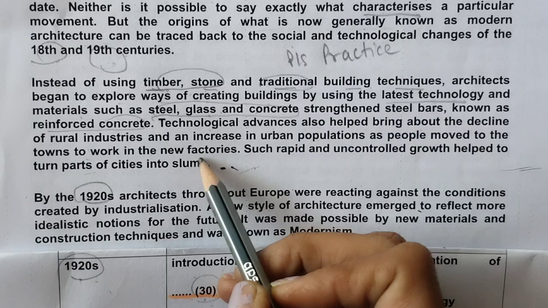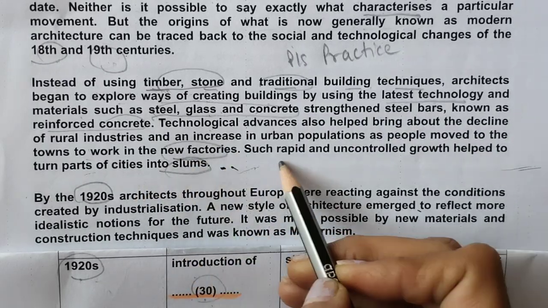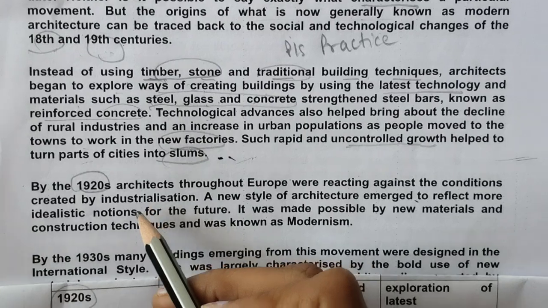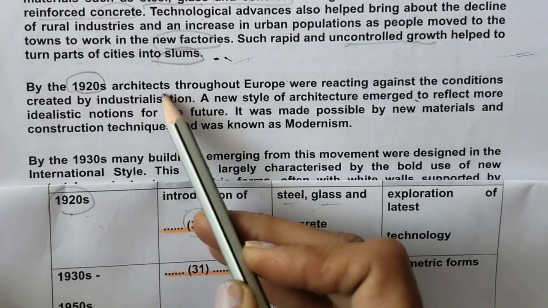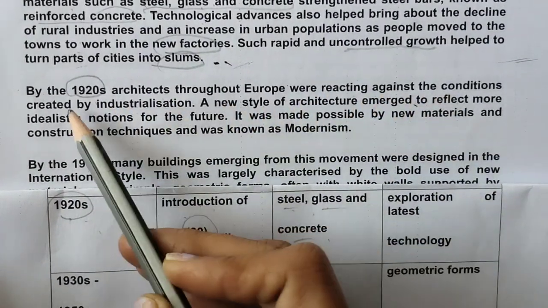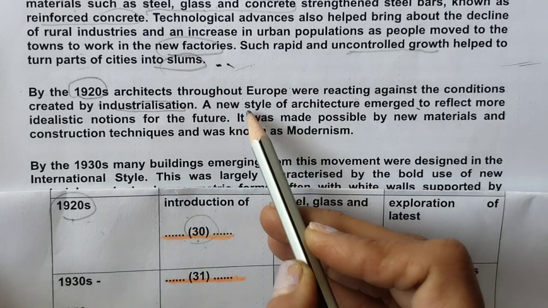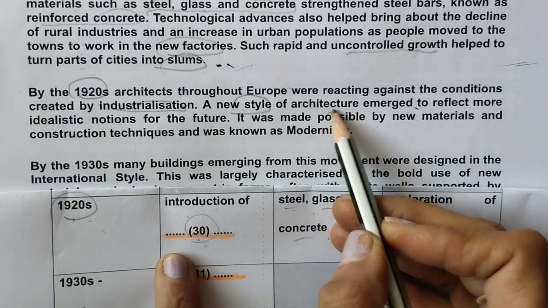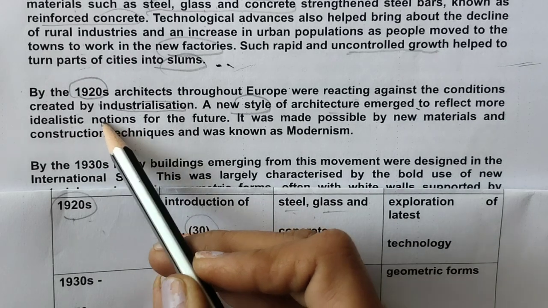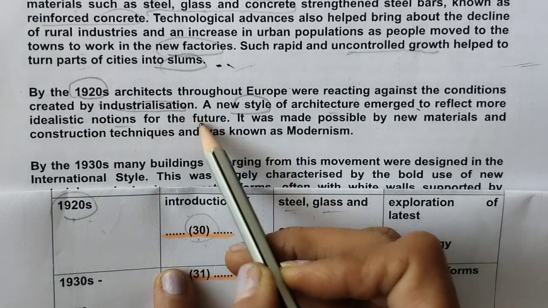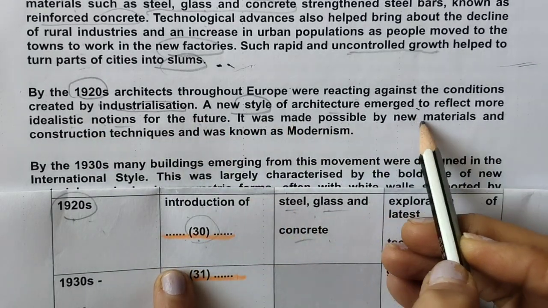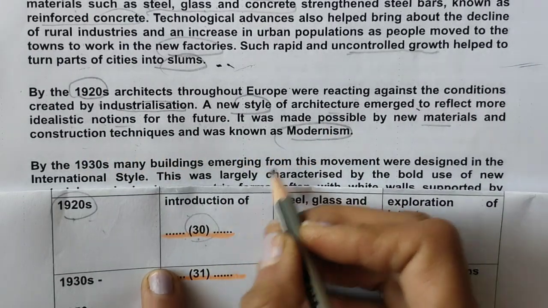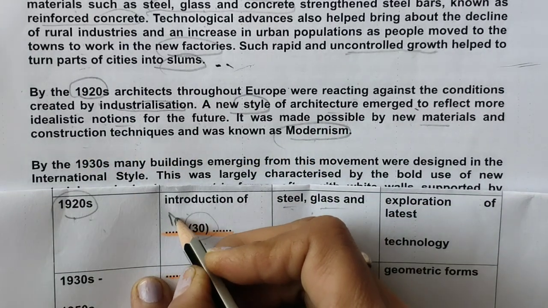People move to work in new factories, slums, okay, uncontrolled growth. So 1920s word is here. Architects throughout Europe were reacting against conditions created by industrialization. A new style of architecture emerged to reflect more idealistic notions for the future. It was made possible by new materials and construction techniques and was known as modernism. So here modernism we will write.